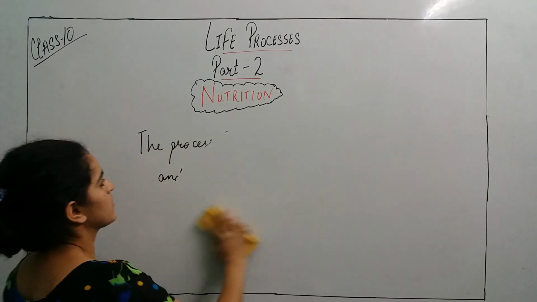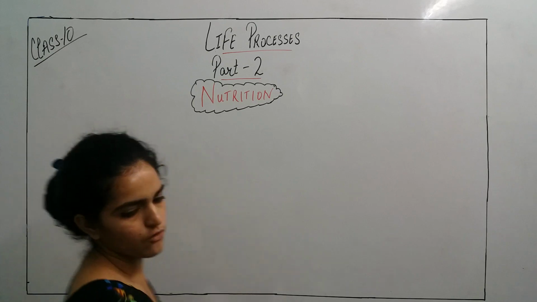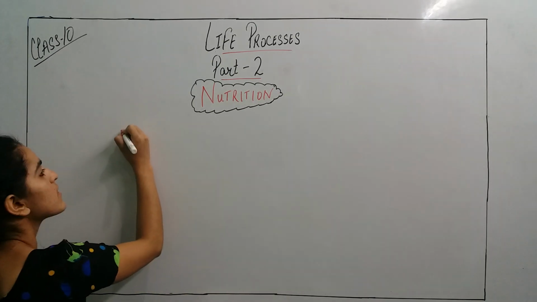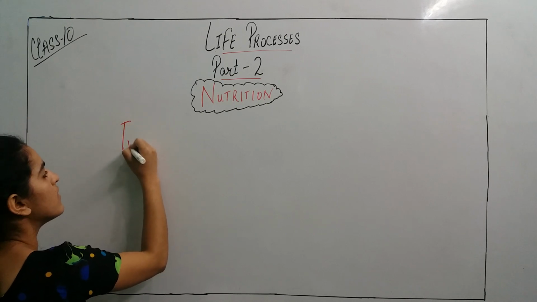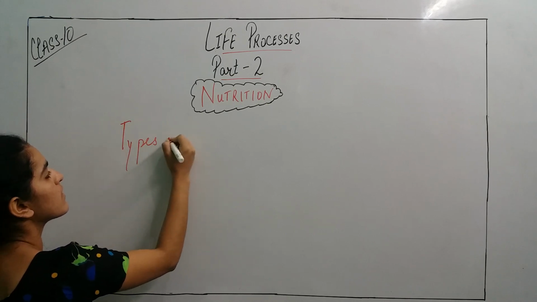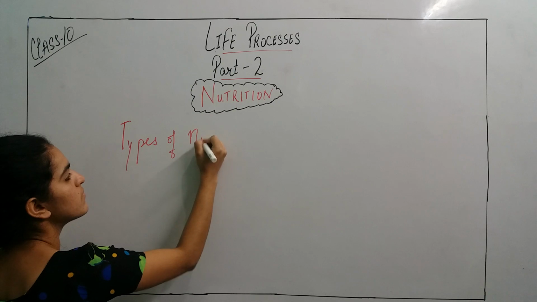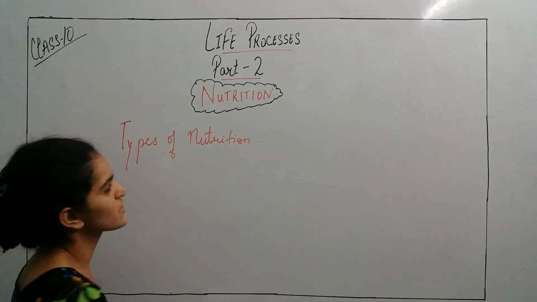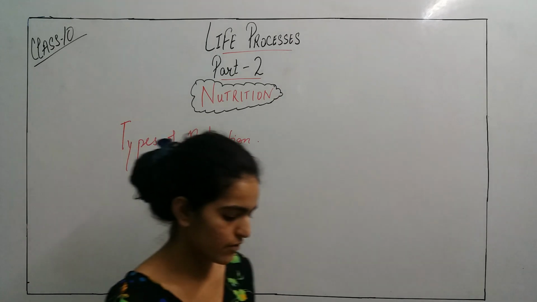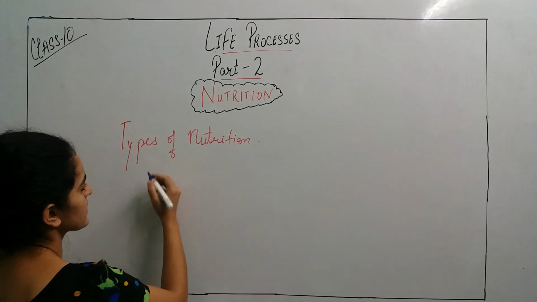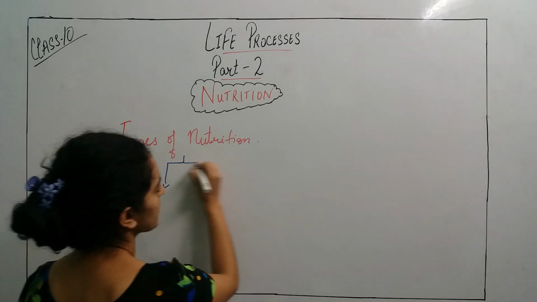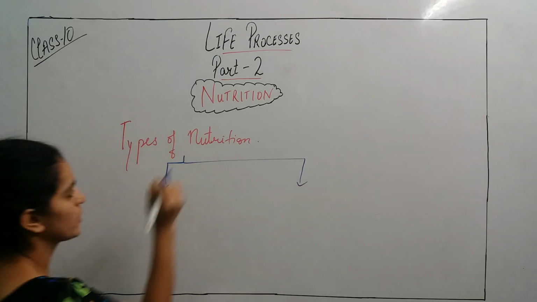Now we will do the types of nutrition. How many types of nutrition are there? We have already discussed in brief, there are basically two types of nutrition.